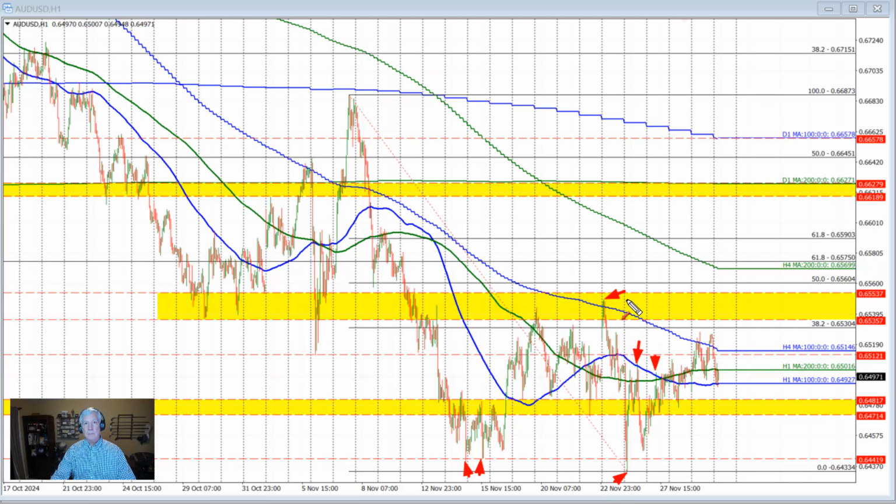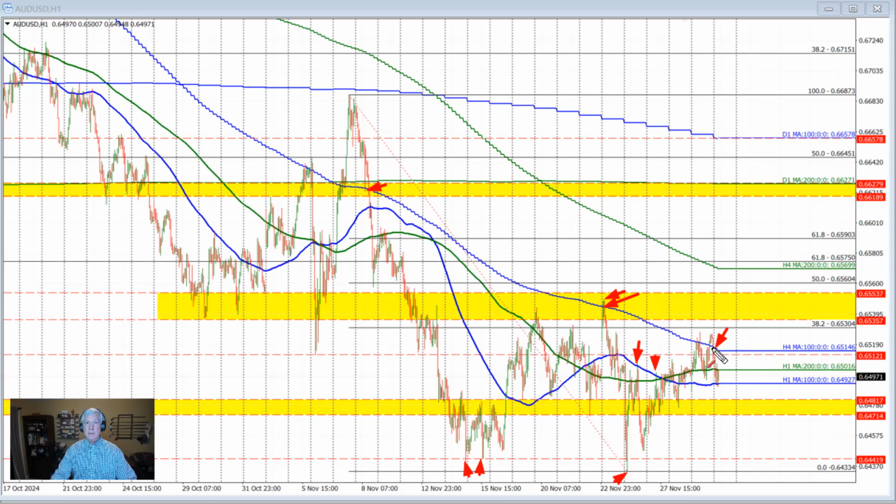Recall that early on Monday, the price moved above that 100 bar moving average for the first time since this day right here, but could not sustain the momentum, rotated back to the downside. So getting back above that level was more bullish, but it failed and rotated back to the downside, and then tried again and rotated back to the downside and trading here today. So each of the last 3 times the price has moved above that 100 bar moving average, we've seen failures fairly quickly.